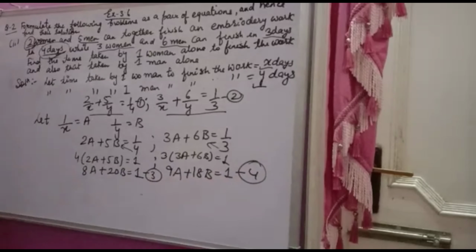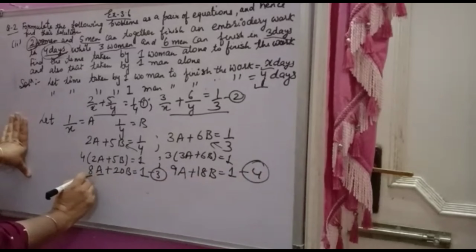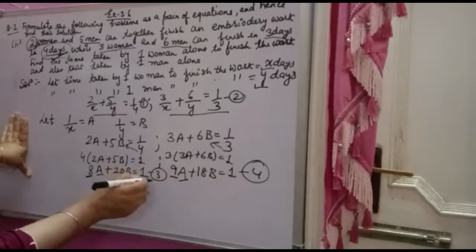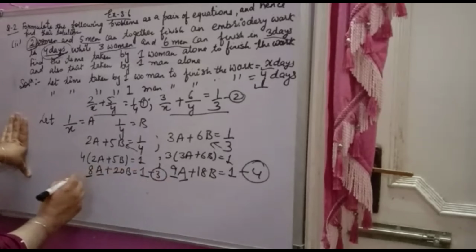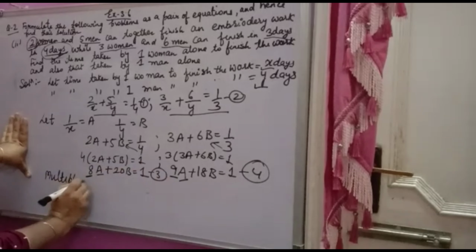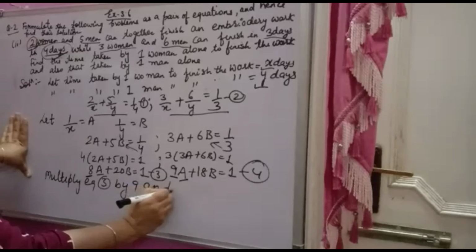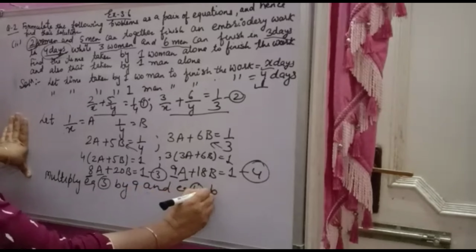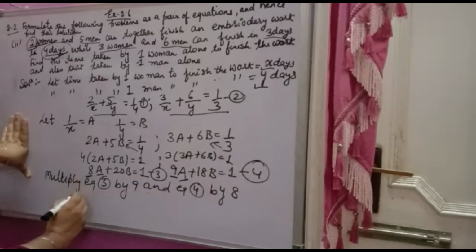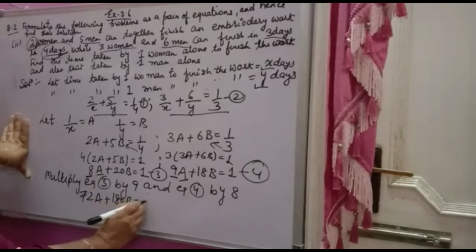Now you have to solve it by equating the coefficients. Coefficient of a here is 8, here 9. So I am using the elimination method. For that you have to multiply equation 3 by 9 and equation 4 by 8. You will get 9 into 8a, 9 8s are 72, so 72a plus 180b is equal to 9.